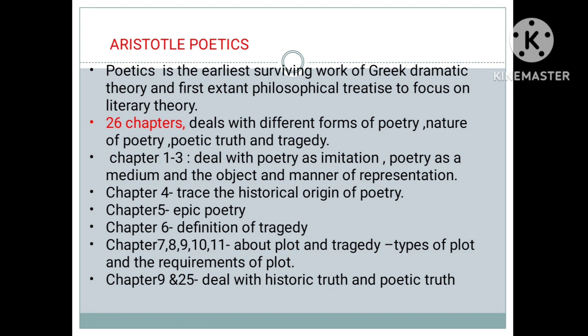Then chapter 4 treats the historical origin of poetry. Chapter 5 epic poetry. Chapter 6 definition of tragedy. Chapter 7, 8, 9, 10, 11 are about plot and the tragedy and the types of plot and the requirements of plot. Then chapter 9 and 25 deal with the historic truth and the poetic truth.